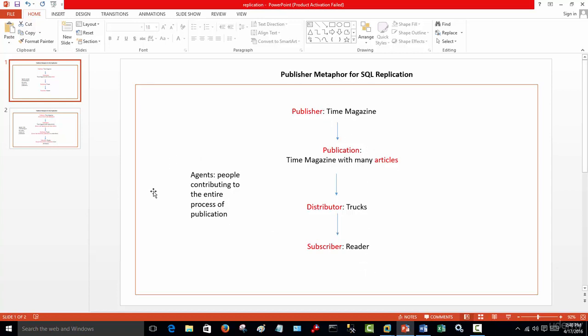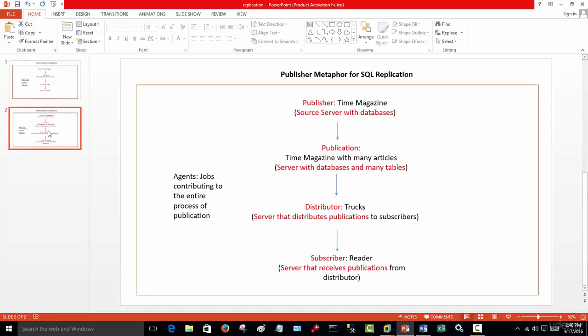And then we also have agents. These agents in the publishing world are people who contribute to the entire process of publication. These agents could be the authors, the journalists, the spell checkers, and so on. These are the terms we use in a metaphorical sense when we describe replication. So now we know what terms to use. Let's apply them to the SQL replication world.